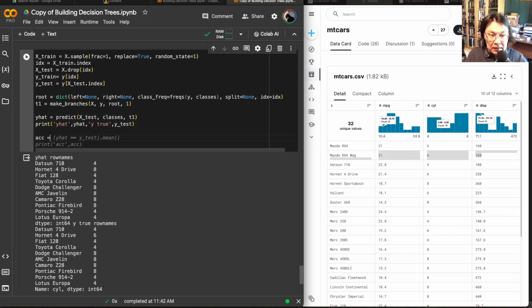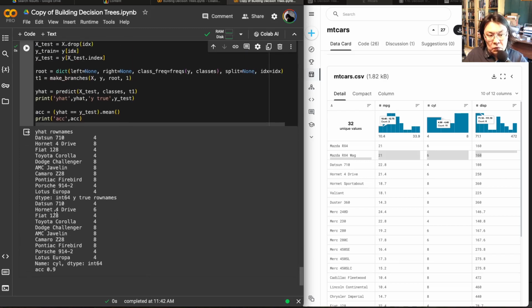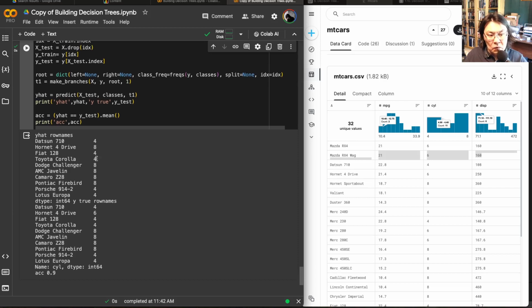So accuracy for multi-label classification can be done this way. Yeah, actually, I think this is correct. So let's see. Accuracy 0.9, right? So in 90% of the cases, we are correct. Let's see how many mistakes we made. We can just eyeball, right? So this guy was incorrect: 4, 4, 8, 8, 4, 8, 4, 4. Well, everything else was correct. So out of precisely 10 instances for testing, only 1 was incorrect. So the accuracy is 90%.